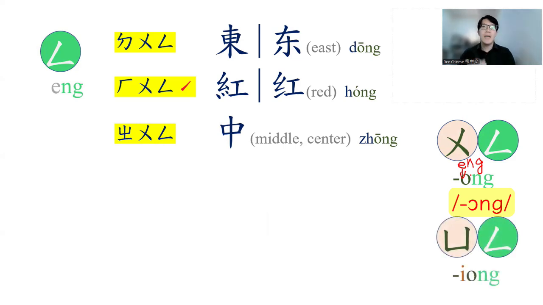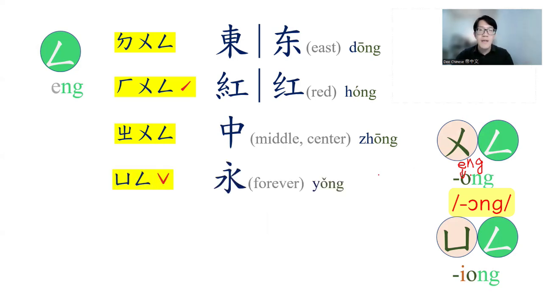Okay, so the next one, when ng is combined with yu, it creates a sound that even I think is hard to pronounce. It becomes yong, yong. So here, Zhuyin shows this clearly, but Hanyu pinyin makes a big change here. It will turn the yong as yong.